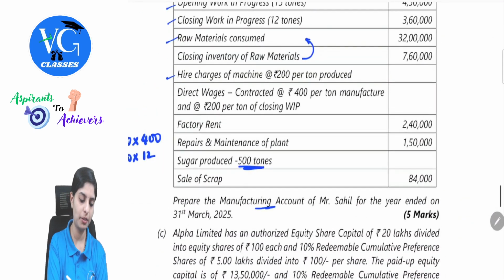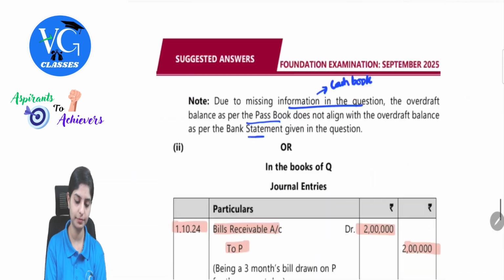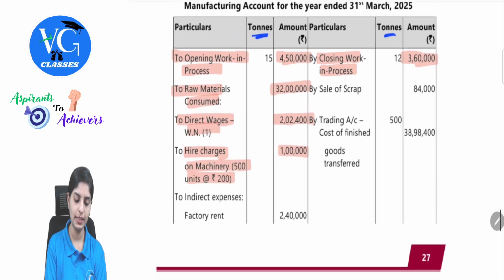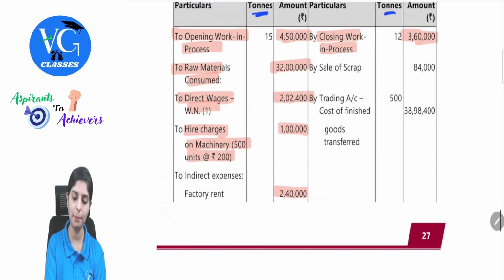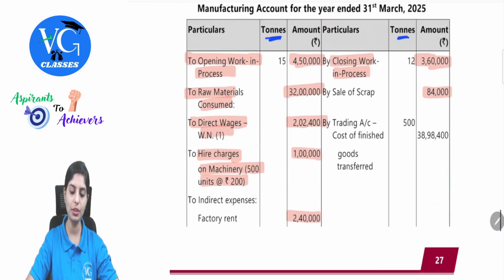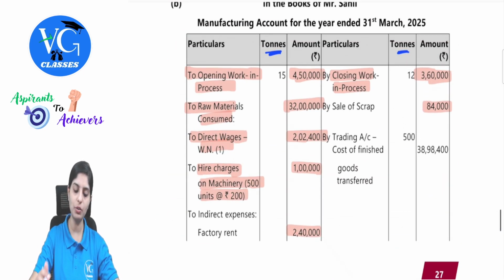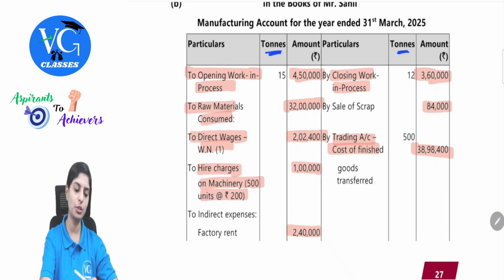Next will be factory rent, repairs and maintenance of plant 2 lakh 40, 1 lakh 50. Then write sale of scrap on the credit side. See here factory rent 2 lakh 40 and then we have repairs and maintenance, sale of scrap on the credit side. After entering all of these values, you have to just close the account. The balancing figure will go to trading account in the name of cost of finished goods. So that is 38,98,400. The question was pretty simple if you are aware of the manufacturing account format.